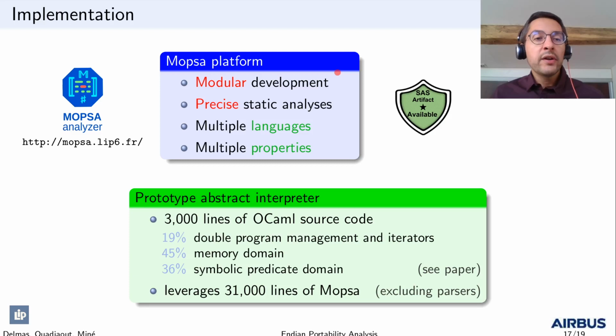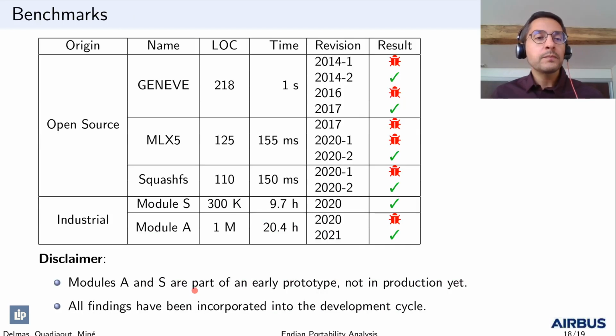Now, we have implemented our work on the MOPSAT platform, which allows for modular development of precise static analysis for multiple languages and multiple properties. Our prototype is 3,000 lines of OCaml, most of which for the memory domain, and it leverages much more code of the platform. We have experimented our prototype on open source and industrial software.